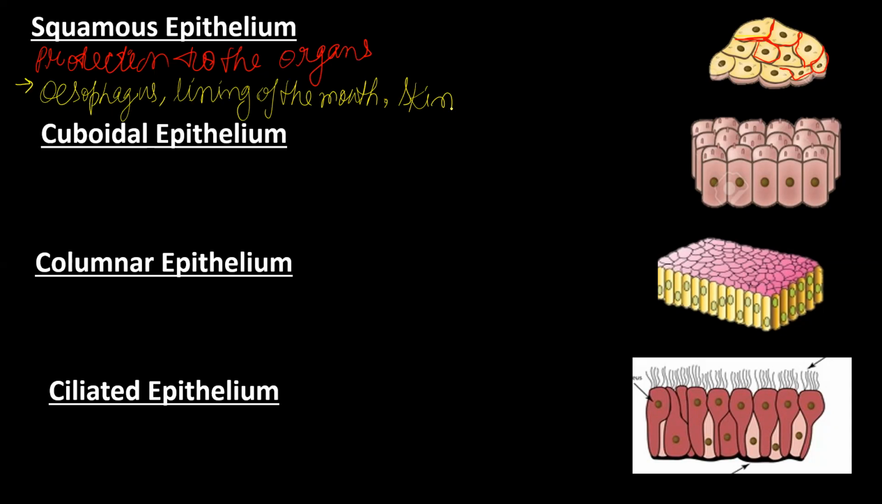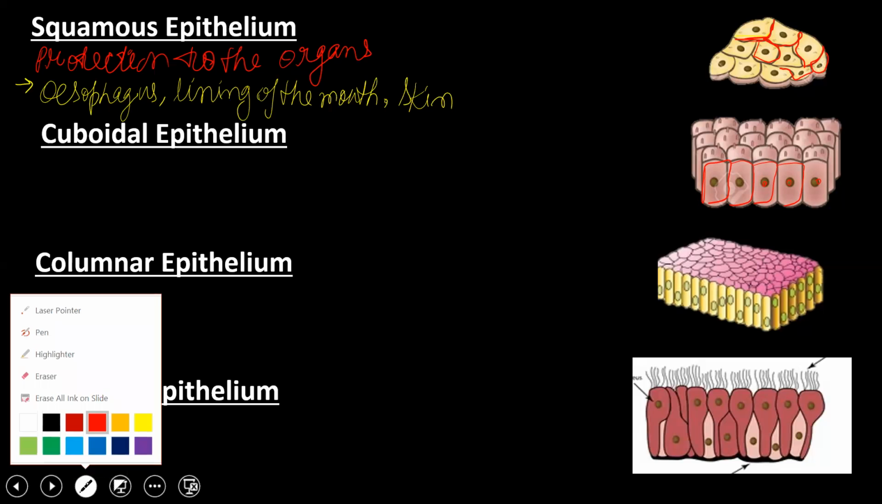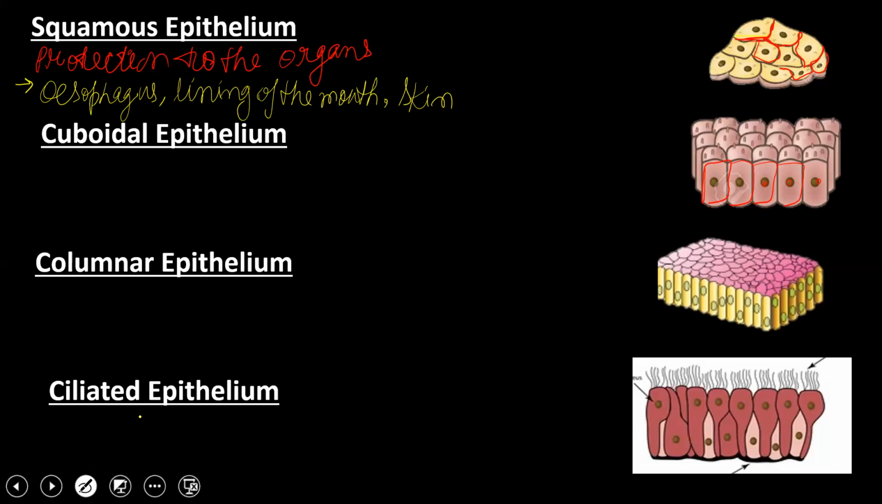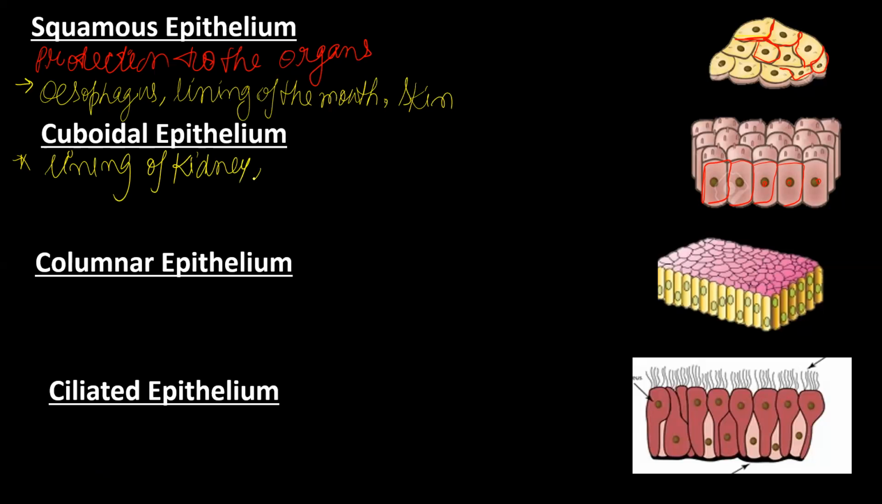Clear? Now if we talk about the cuboidal tissue, as you can see, a cube shape is there, and this cube shape is again giving protection. So where these cuboidal epithelial tissues are present, you should know the name of the part. The cuboidal epithelial tissue is present in the lining of the kidney. Then another very important part, they are present in the salivary glands.